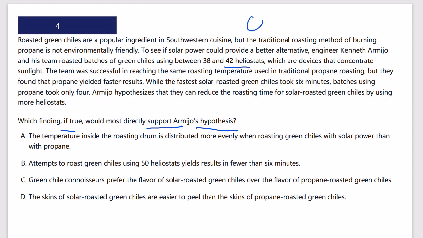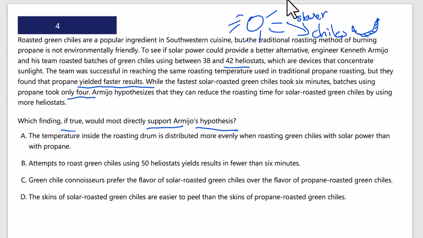Okay, so they used the sun to heat and roast the chilies. There's my picture of a chili. That's terrible. But anyway, the team was successful in reaching the propane roasting temperature, but they found that propane yielded faster results. So this is slower. While the fastest solar roasted green chilies took 6 minutes, batches using propane took only 4.